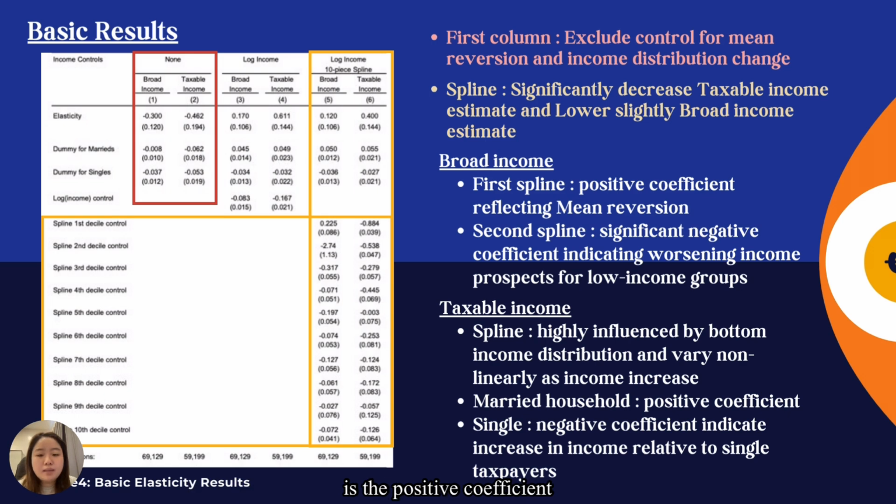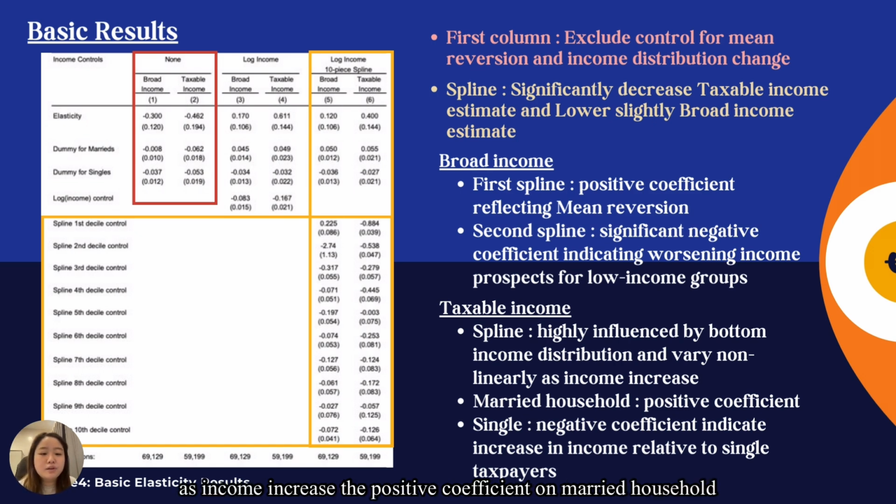For broad income, there is a positive coefficient on the first spline, reflecting mean reversion, and a significant negative coefficient on the second spline, indicating worsening income prospects for low income groups. For taxable income, the splines are highly influenced by the bottom of the income distribution and vary nonlinearly as income increases.